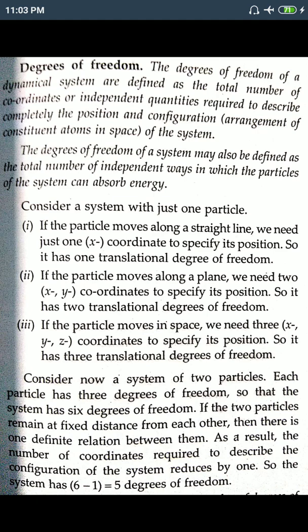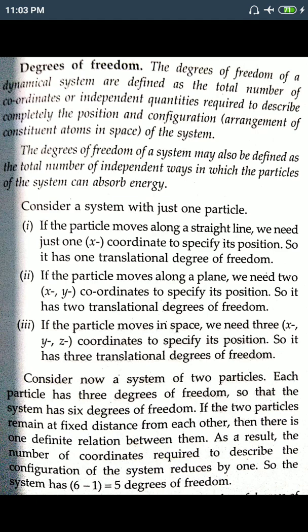If the first particle is in a straight line, the other particle may move along another axis. So each individual particle has 3 translational degrees of freedom, three cases possible for each individual particle. So the total degrees of freedom of the system which consists of two particles is 6.